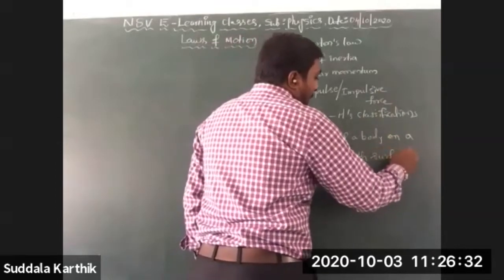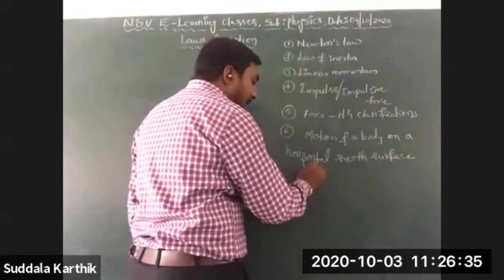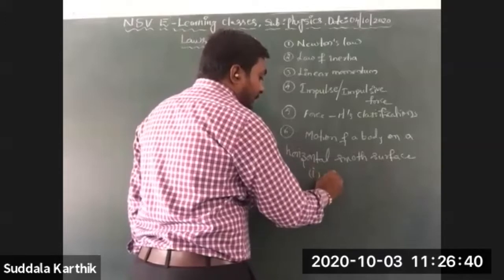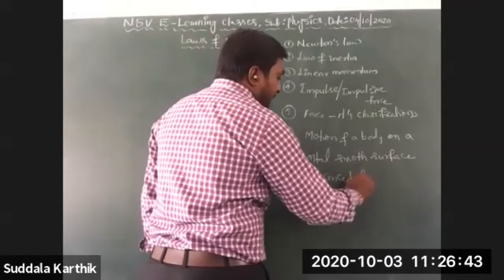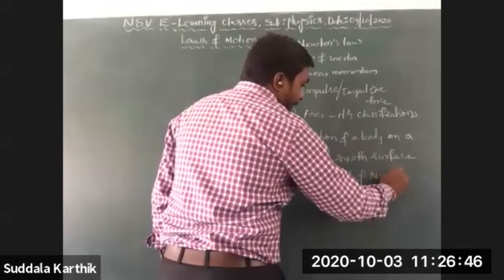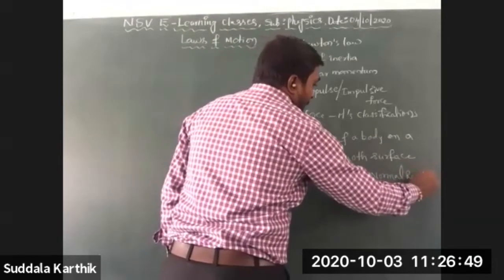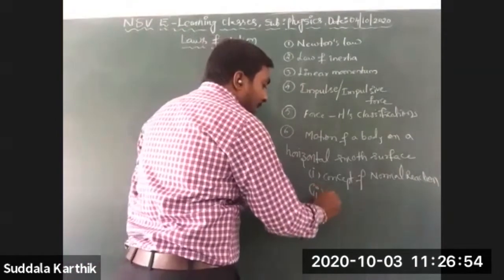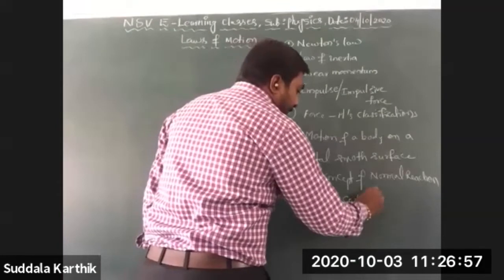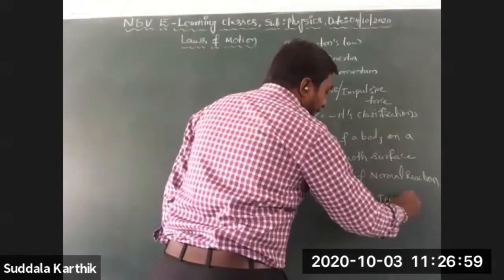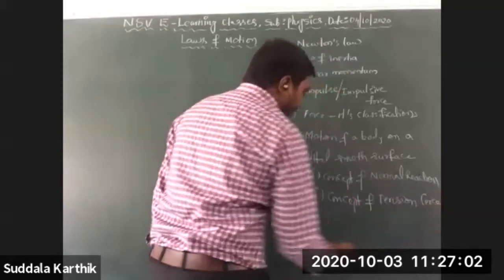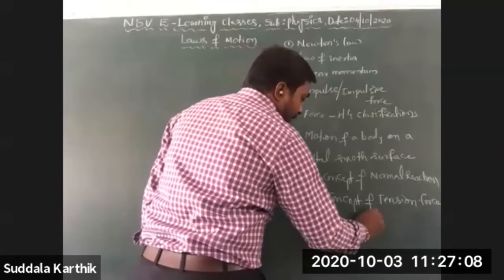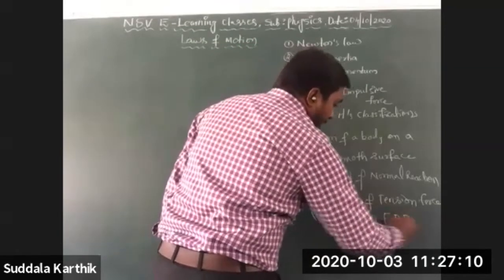Under this, there are subtopics: introduction or concept of normal reaction, concept of tension force, and concept of free body diagram.